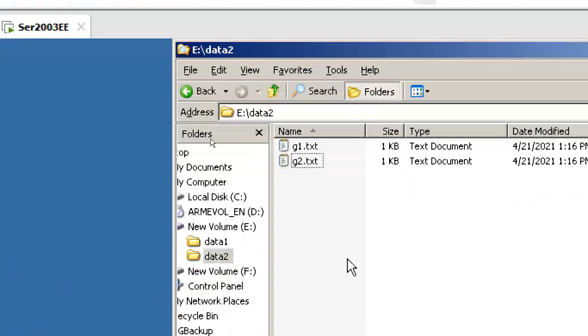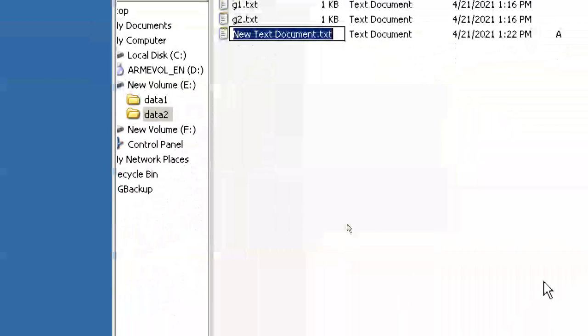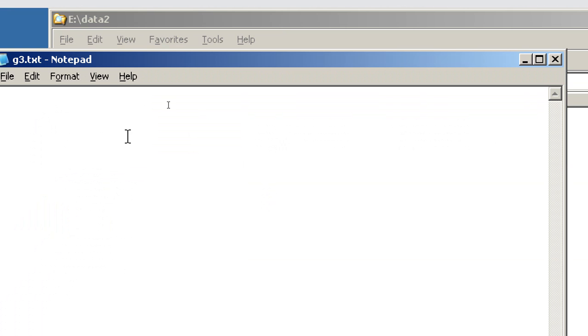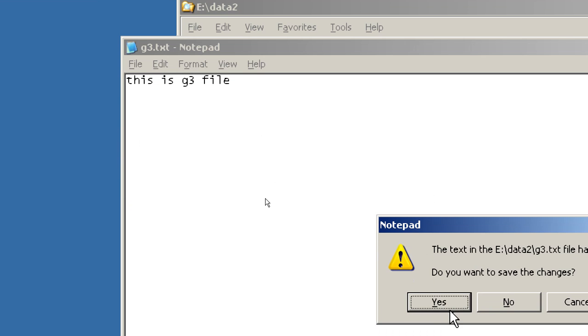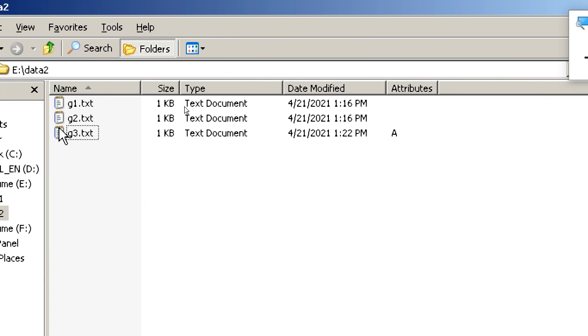Now if I add any file here, G3. It's a new file, right? This is the G3 file, a new file. So the archive attribute is there. If I modify this file, the archive attribute appears again.